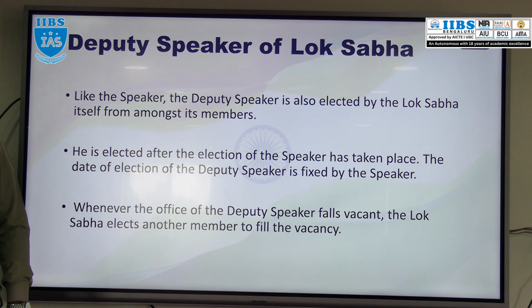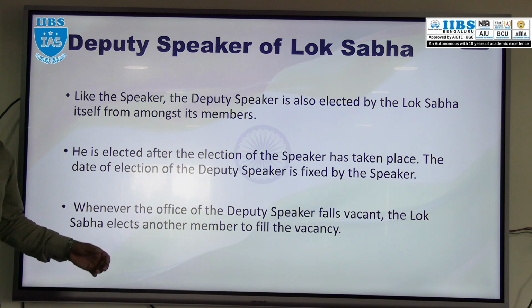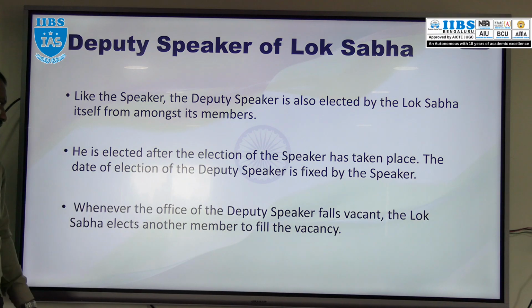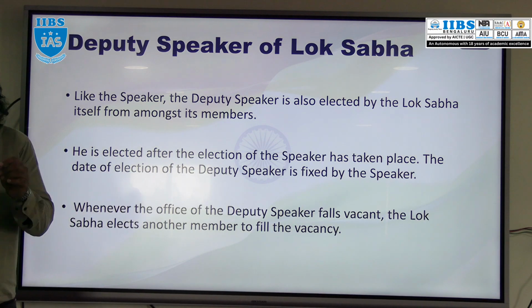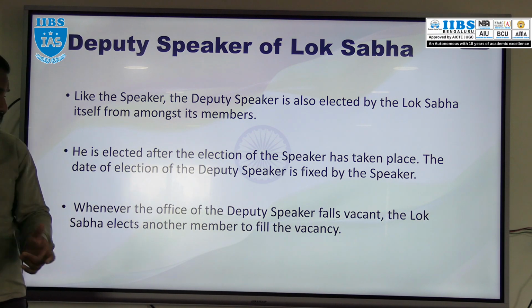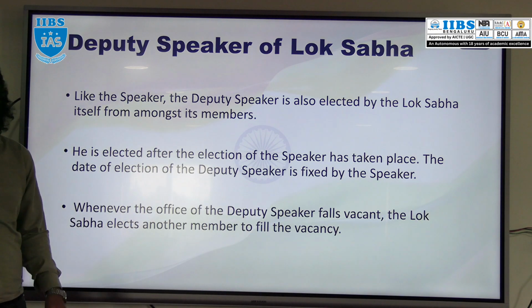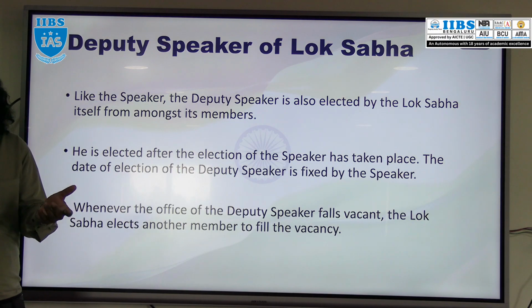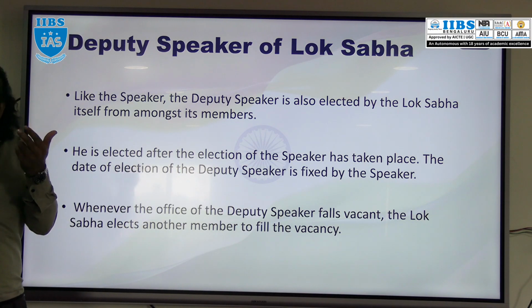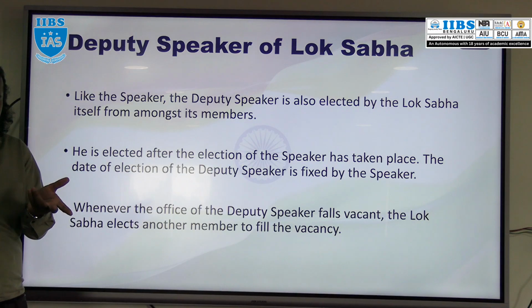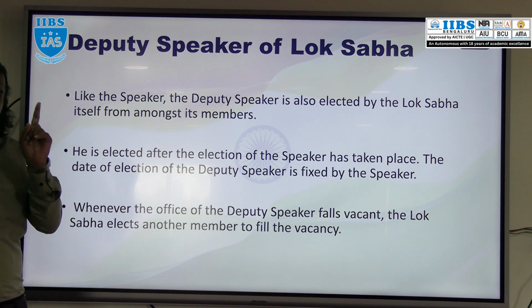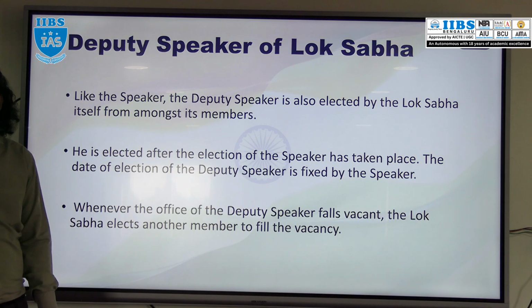Okay, and what are the powers and functions? The functionality of the Deputy Speaker. Whenever the office of the Speaker falls vacant or the Speaker is not available, at that time the Deputy Speaker will act as the Speaker.